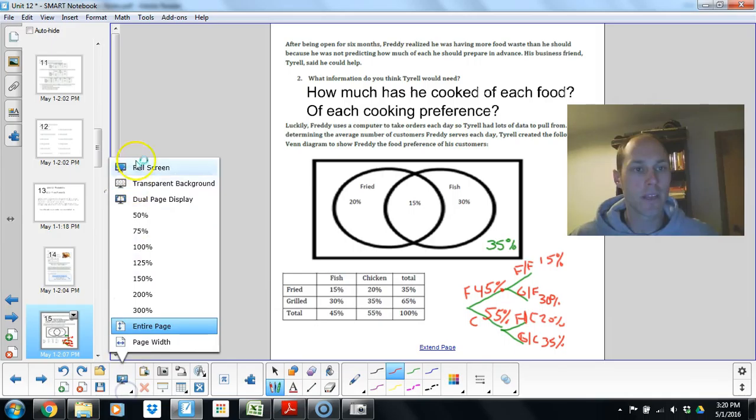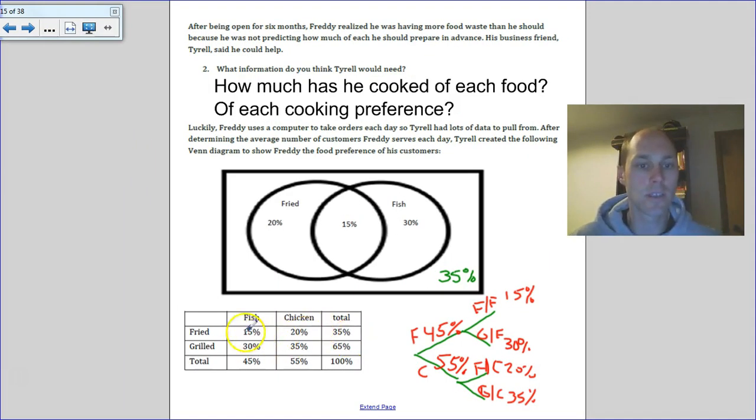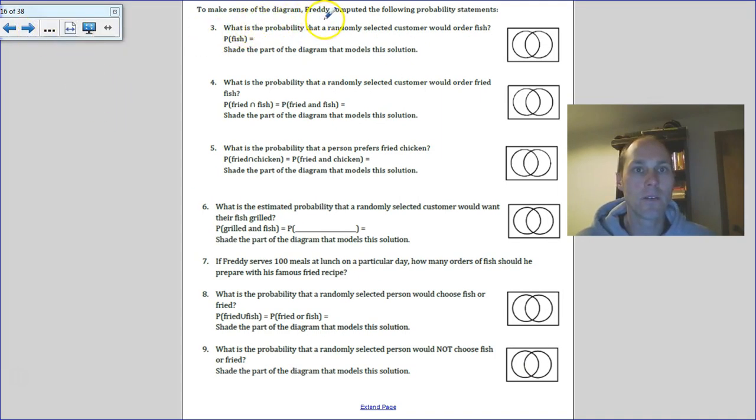Okay, so hopefully you had time to create a two-way table or a tree diagram to help organize that data a little bit, since the Venn diagram isn't always perfectly clear. So now we're going to take that information, and in order to make sense of our diagram, let's compute the following probability statements. So what's the probability that a randomly selected customer would order fish? Probability of fish equals, and then shade the part of the diagram that will model that.